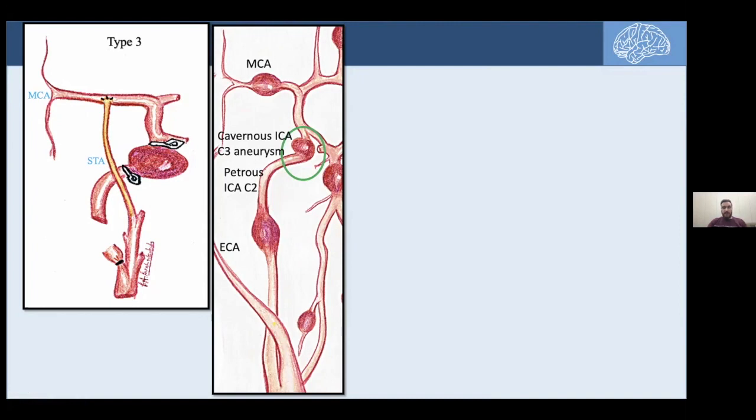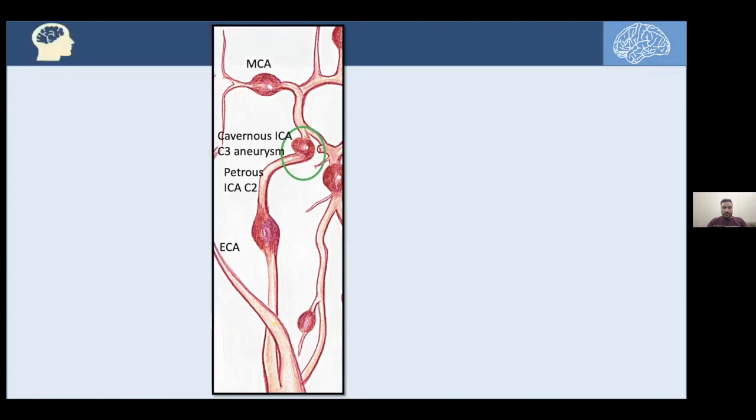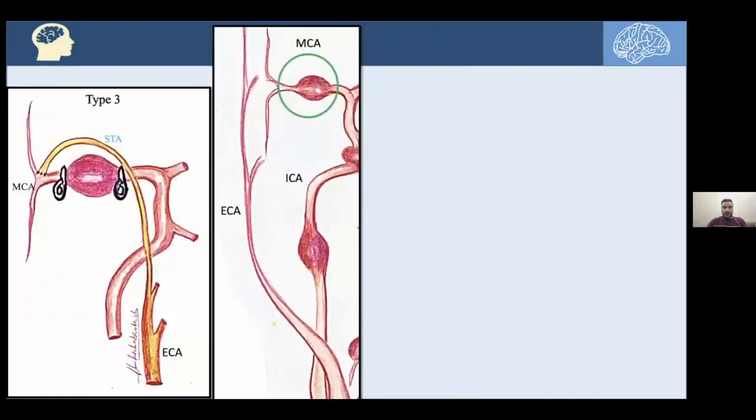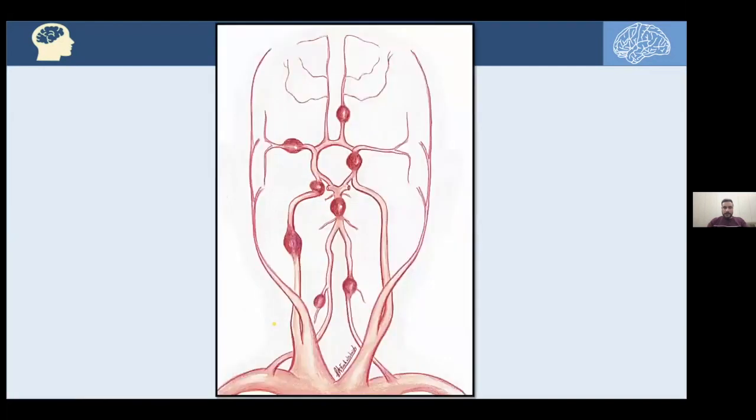So we are taking that cavernous ICA aneurysm as an instance for multiple treatment options to deal with the ischemia distal to the clipped aneurysm. Here we are taking the MCA aneurysm, and if we clip that aneurysm, supplying the distal MCA with a direct branch from the superficial temporal artery without using a vein graft, so that would be type 3 bypass.